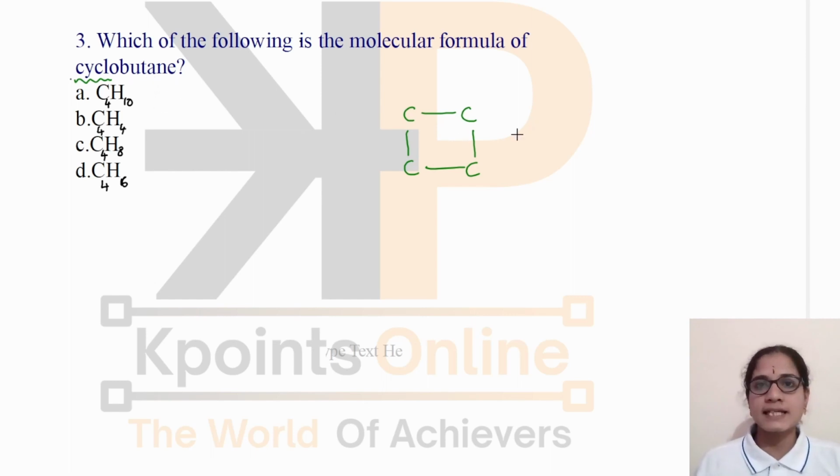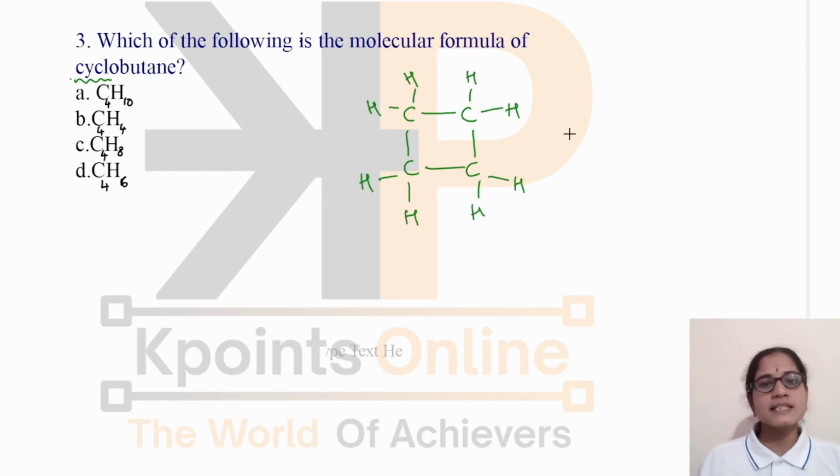Butane suggests that it consists of 4 carbon atoms without any double bond. So all the bonds are single here. Now we have to satisfy the valencies by writing the hydrogen atoms here. See, this is the structure of cyclobutane. What will be the molecular formula of this cyclobutane then? C4H8 is the correct answer. We can see here the option C, C4H8 is the correct answer.